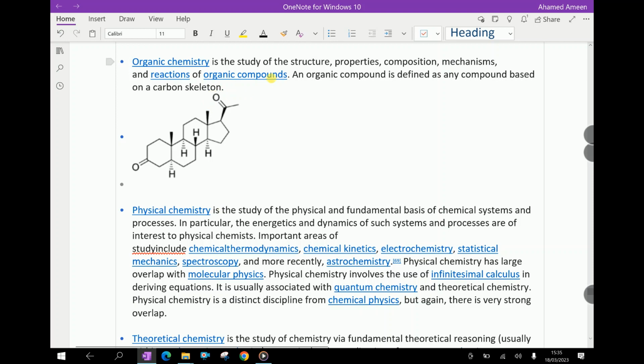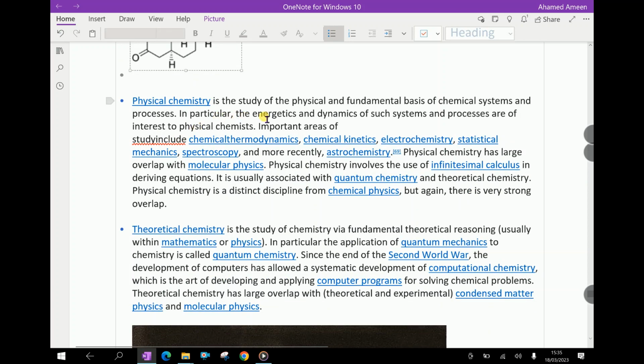Organic chemistry is the study of the structure, properties, composition, mechanisms, and reactions of organic compounds. An organic compound is defined as any compound based on a carbon skeleton.